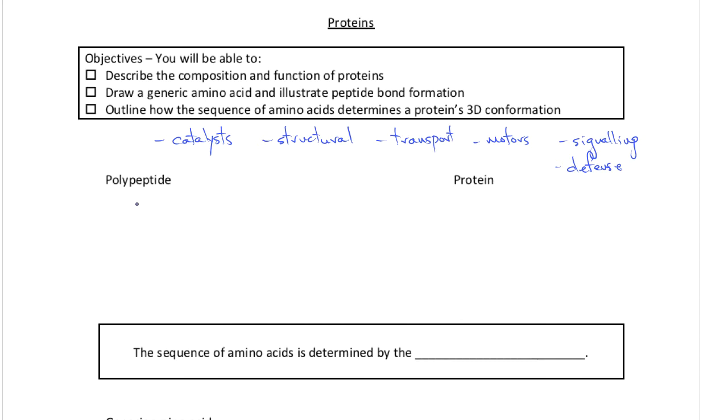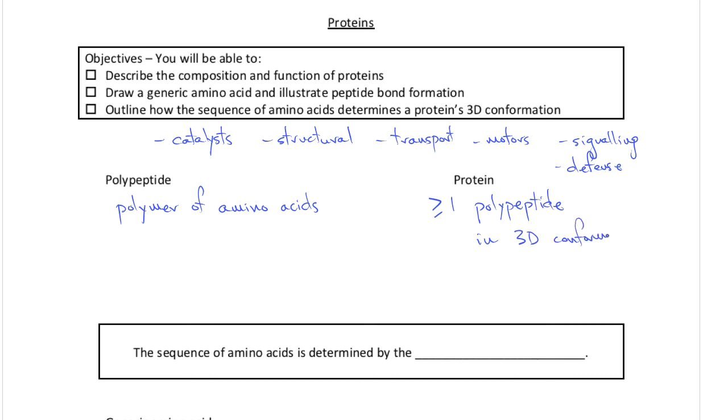Let's clarify two different terms. A polypeptide is a polymer of amino acids. So as we will see, proteins are made by stringing amino acids together using bonds called peptide bonds. And if you just string a bunch of amino acids together using covalent bonds, then you get a polypeptide. Proteins can be made of one or more polypeptides. So you can have one-polypeptide proteins or multiple polypeptides in a protein, and they assume a 3D shape, or what we call a conformation.